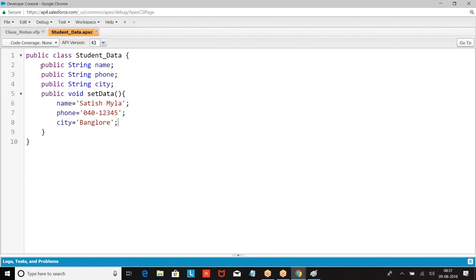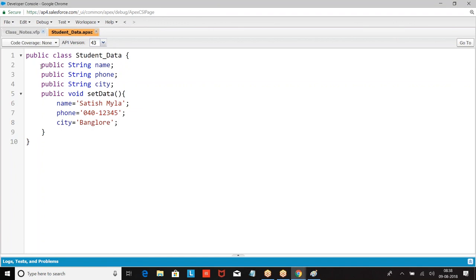Now, what is a class? A class is a collection of data members and methods. Data members are defined with variables. Variables can be public, global, protected, private. Methods can be global, public, protected, and private. Now, a class can be global or public. Why don't we define it with protected or private? We cannot use a class without an object. But while defining test classes, in testing, I will define a class as private. But in general programs, the class will be global or public.